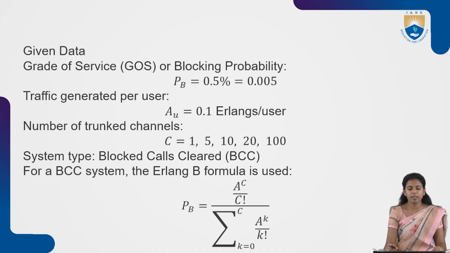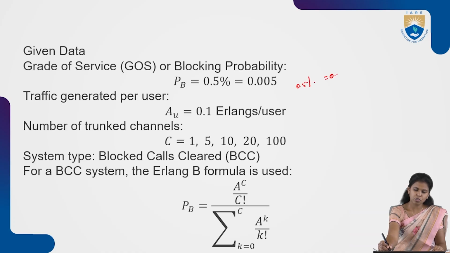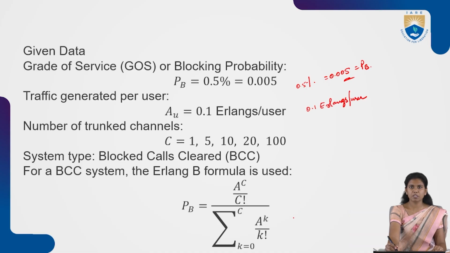Let us see the given data. The grade of service, or blocking probability, is given as 0.5%, which equals 0.005. So it is a blocking problem. The traffic generated per user is 0.1 erlangs per user. And the number of truncated channels C, in the question they have given, is 1, 5, 10, 20 and 100.